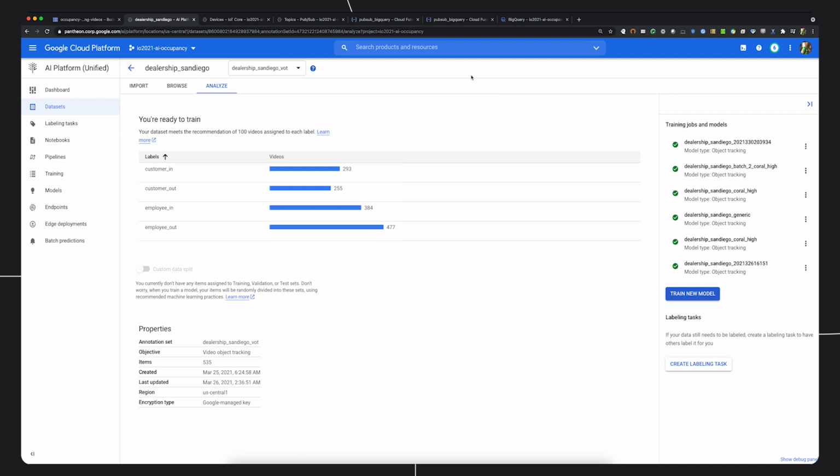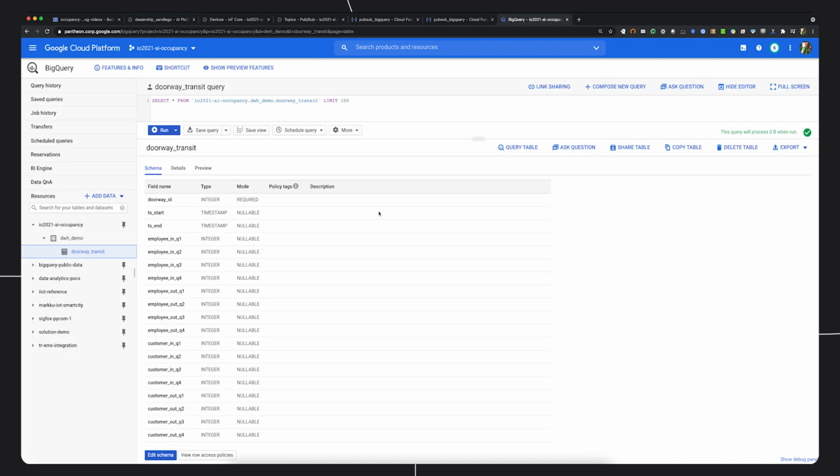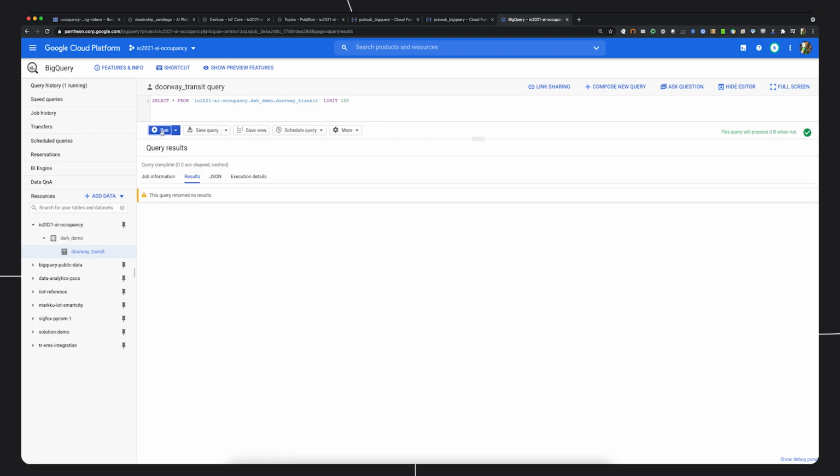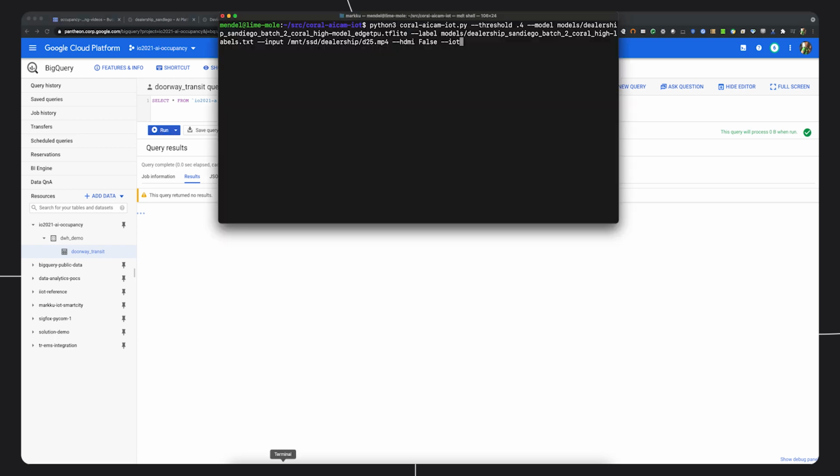Then let's take a quick look at the destination BigQuery table. Here's the table schema holding the occupancy counters. And if we query the table, we can see that there's no data. There are no rows in the table at the moment. So let's now run this model through a real test with testing footage taken at the dealership.